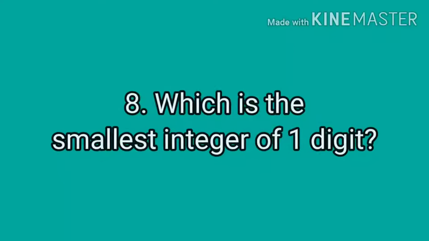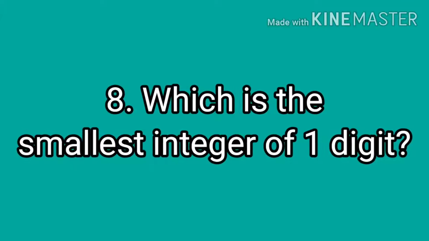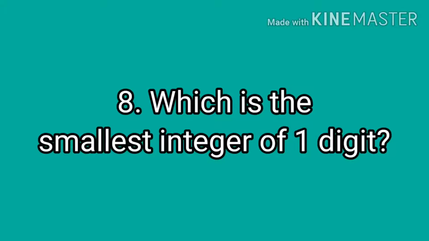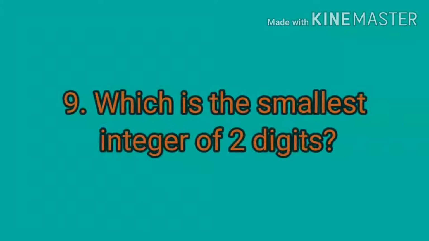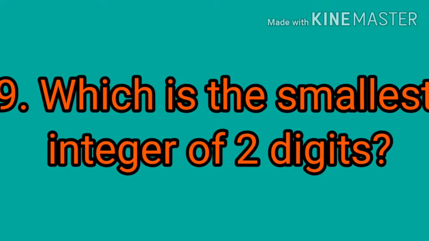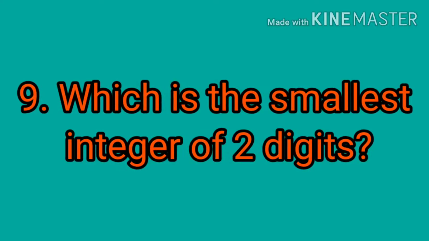Now question number 8. Which is the smallest integer of 1 digit? The correct answer of this question is -9. Now question number 9. Which is the smallest integer of 2 digits? The correct answer of this question is -99.